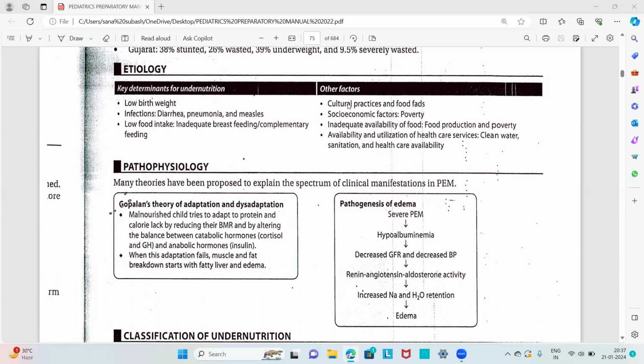And other factors like cultural practices and food fads, then socioeconomic factors like poverty, inadequate availability of food, that is food production and poverty, and availability and utilization of healthcare services, that is clean water, sanitation, healthcare availability, are all the other factors which result in undernutrition.